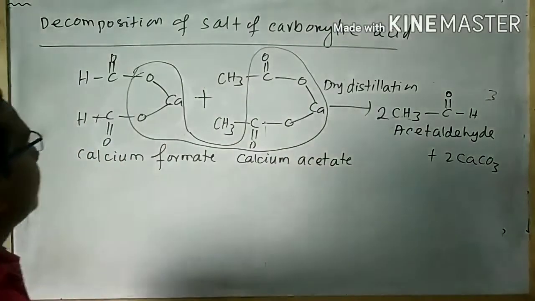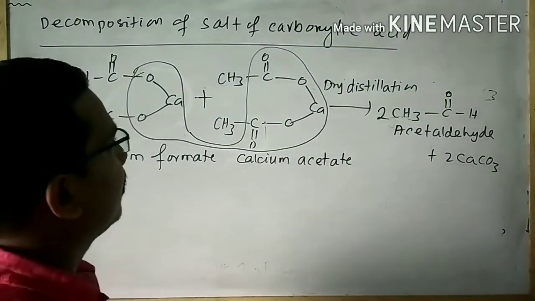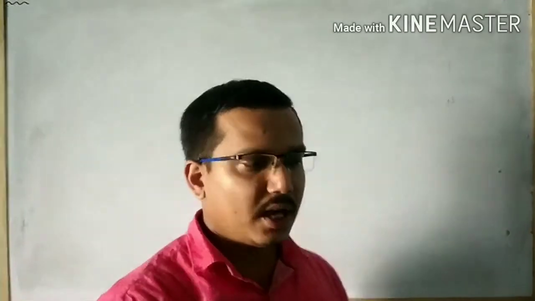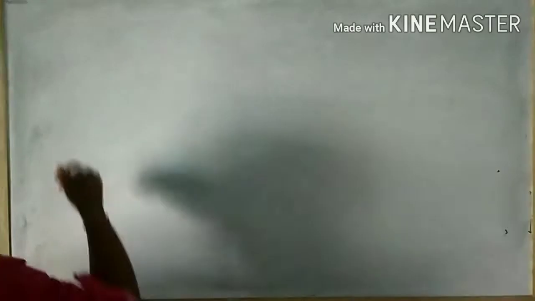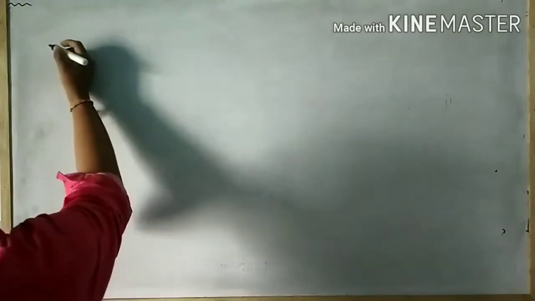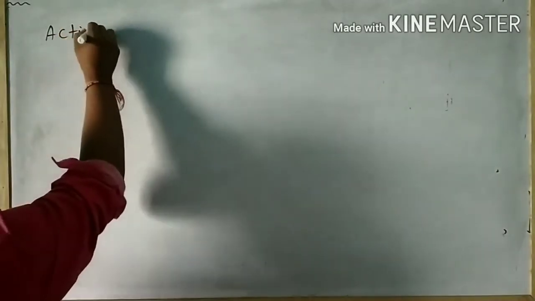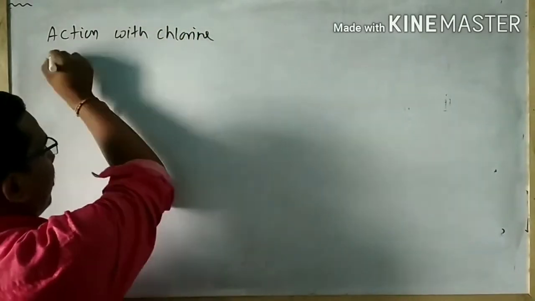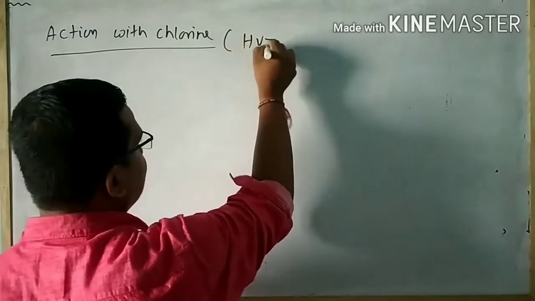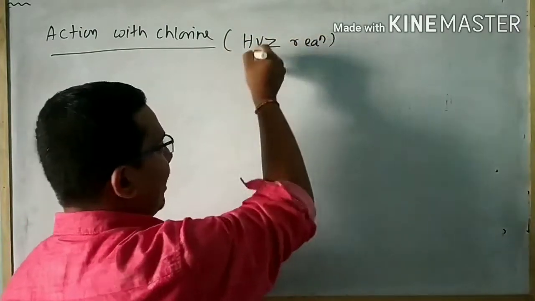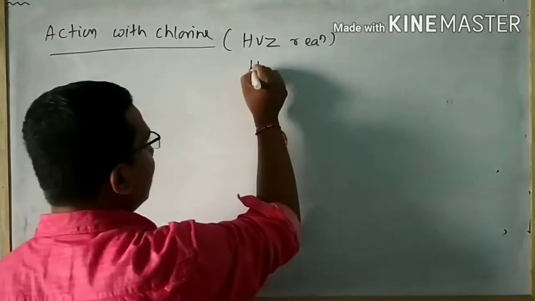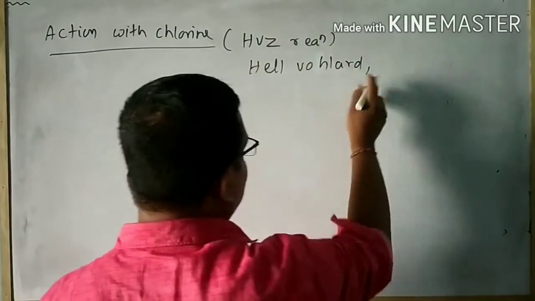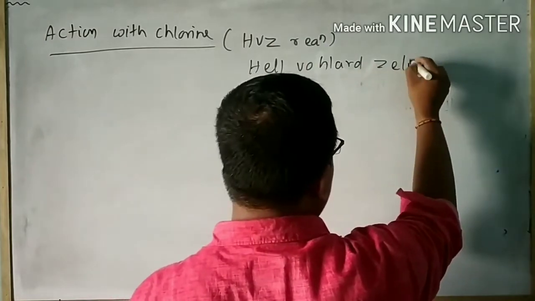This is all about the decomposition of salt of carboxylic acid. Now I will discuss the action of chlorine with the carboxylic acid. This reaction is popularly known as the HVZ reaction. H means Hell, V means Volhard, Z means Zelinsky.